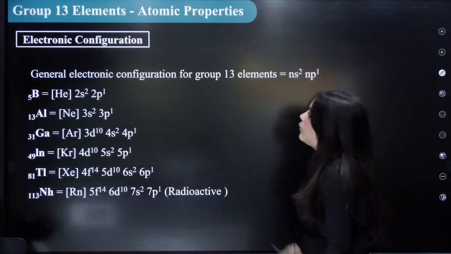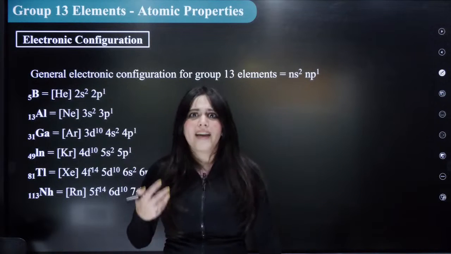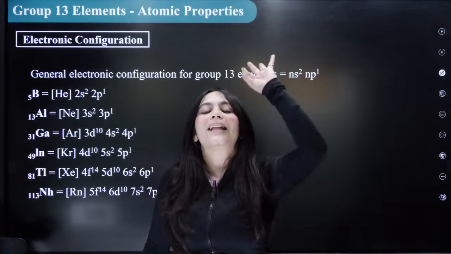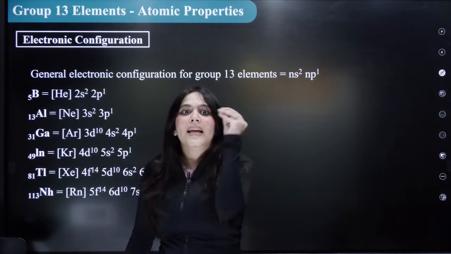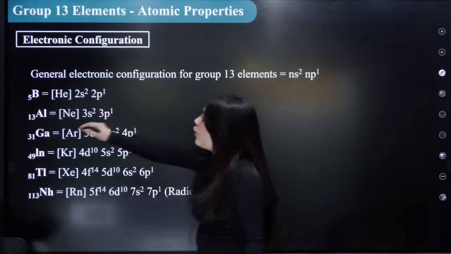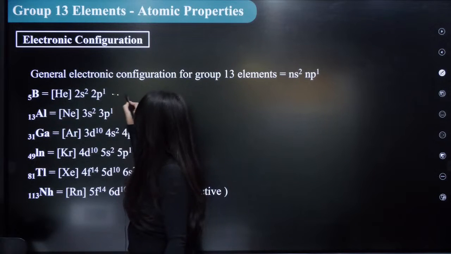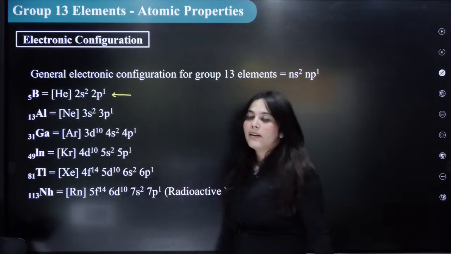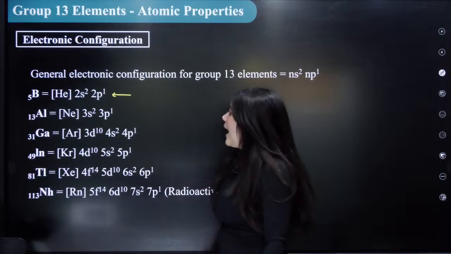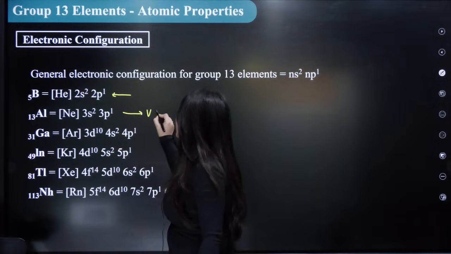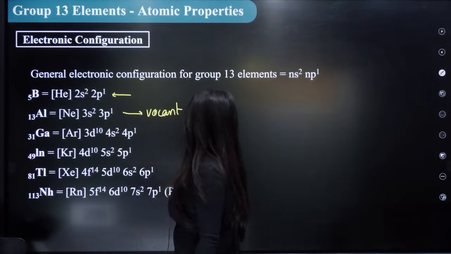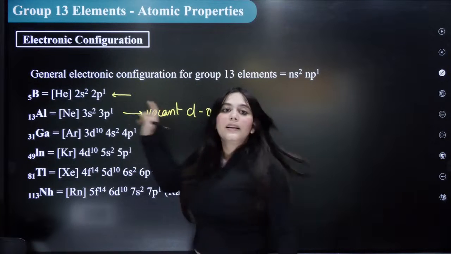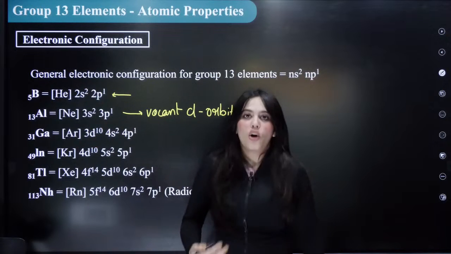Next, let's move forward to the electronic configuration. Very important. Whenever we are going to read about P block, we are going to look at the electronic configuration of all the elements. It is extremely important. As I said, boron, the first element, will be the anomaly. It only has 2 orbitals, 2s and 2p, right? And aluminium actually has a vacant d orbital. Remember this thing.